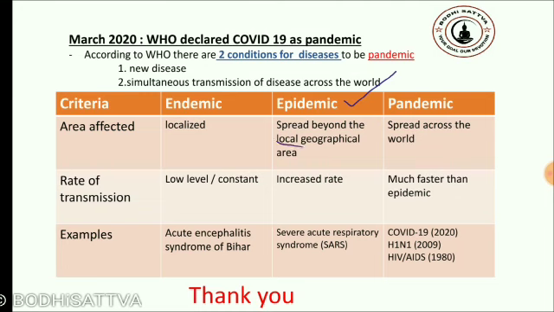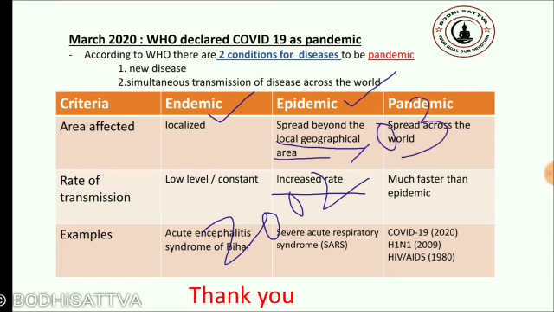So leaving the local area and spreading outside it, affecting a larger area, is known as an epidemic, with an increased rate than that of the endemic. If we take the example, SARS, severe acute respiratory syndrome, that spread in China in the time period of 2002 and 2003, so this disease was spread across there, and it was called an epidemic.